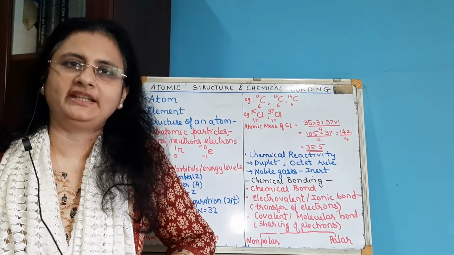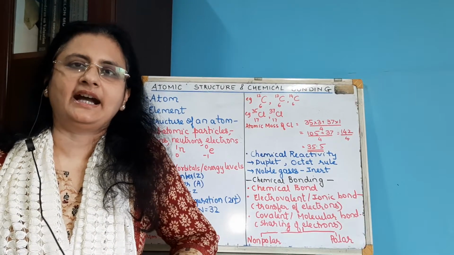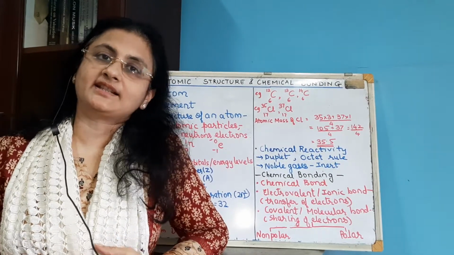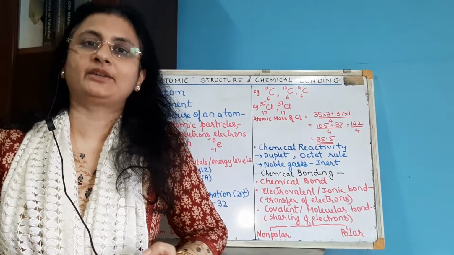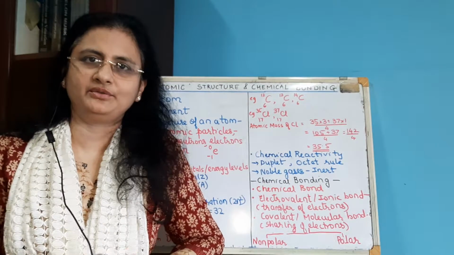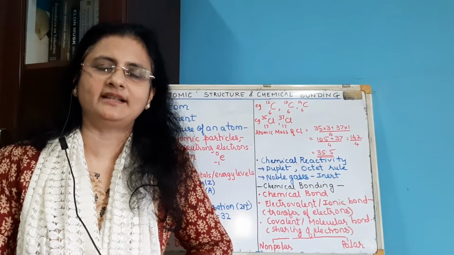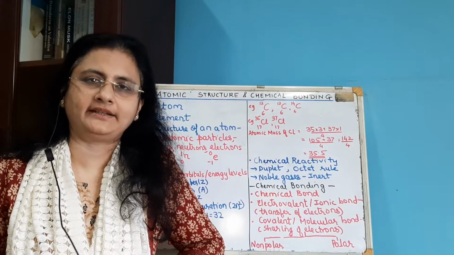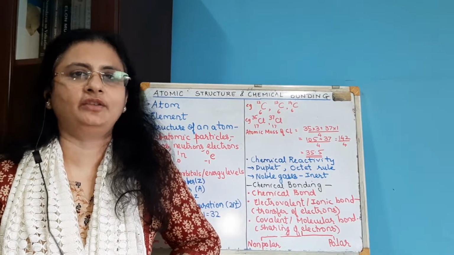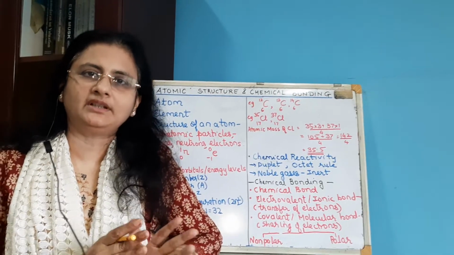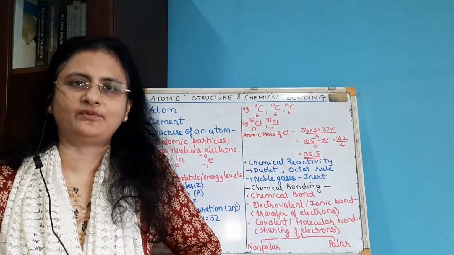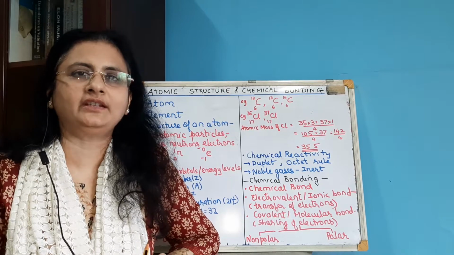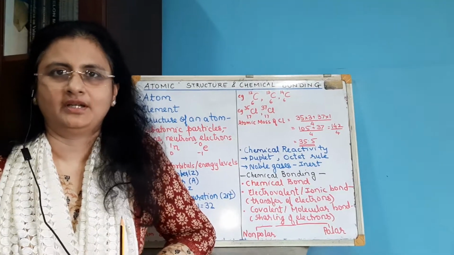In order to achieve stability, either there will be a transfer of electrons. The transfer of electrons is generally from an electropositive metallic atom, as I explained what a metal is, to an electronegative non-metallic atom. The bond which is formed due to the transfer of electrons is called an ionic or an electrovalent bond. Okay, understood?